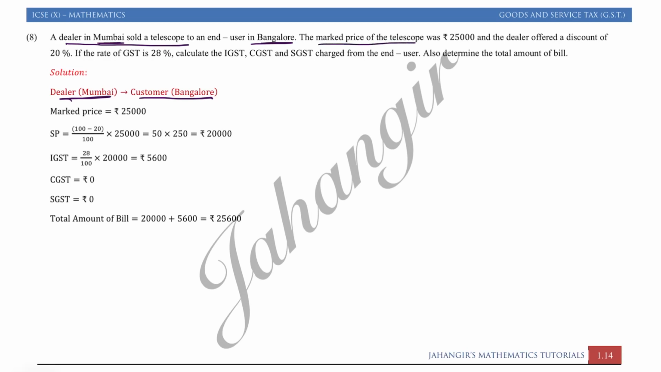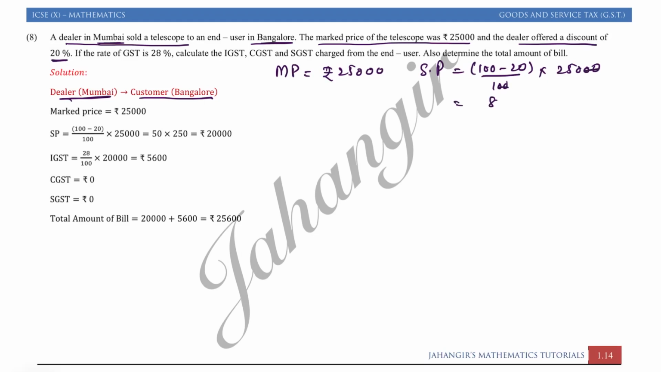So mark price of the telescope is rupees 25,000. So I can write MP is equal to rupees 25,000. A dealer offers a discount of 20%. So selling price will become (100 minus 20) upon 100 into 25,000. So 80, 0 will get cancelled. 80 into 250, that is equal to rupees 20,000. So selling price of the telescope to the end user is rupees 20,000.